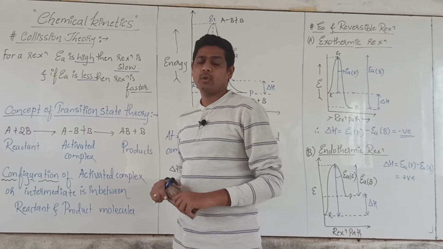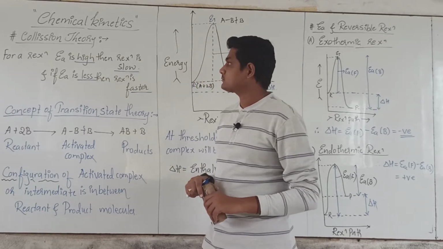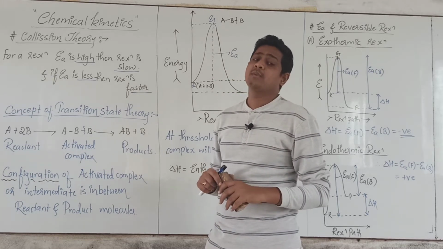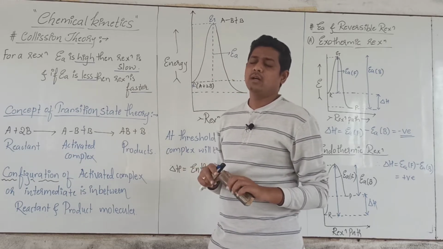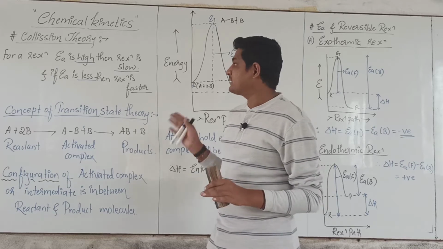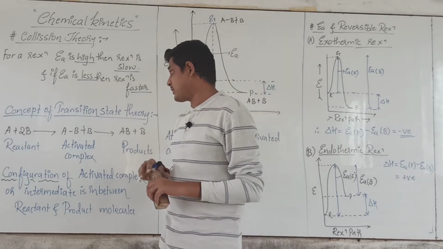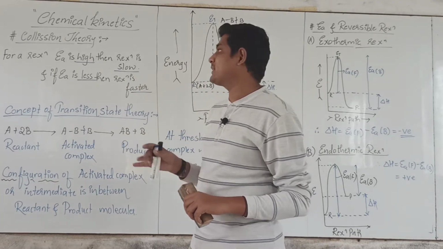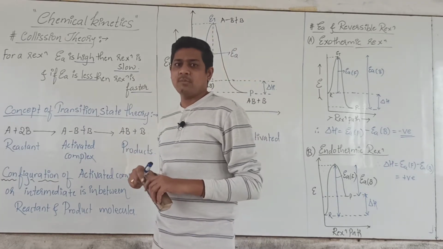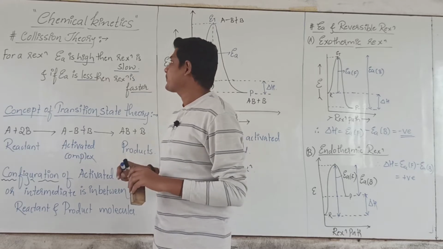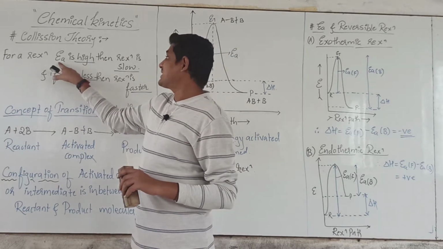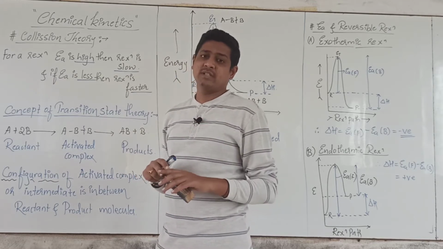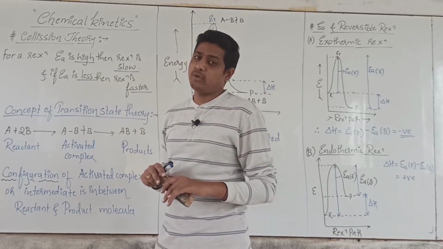So students, we were discussing the two barriers, or the two obstacles, that the reacting molecules must overcome, and the first is the energy barrier. Now, we already know what is meant by threshold energy and activation energy. From a competitive examination point of view, what they will be asking is: for a reaction, if the activation energy is higher, what about the rate of the reaction, or whether the reaction is slower or faster?